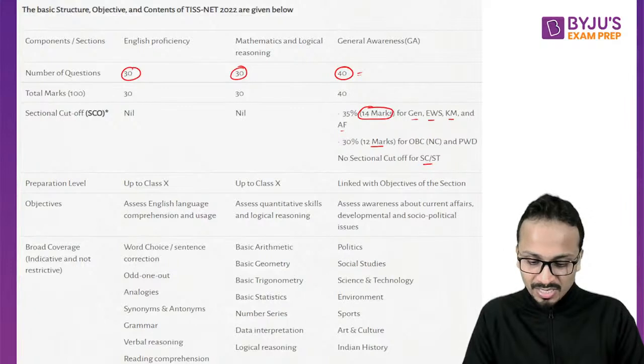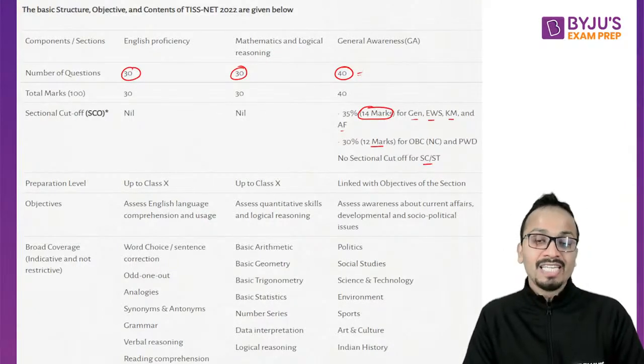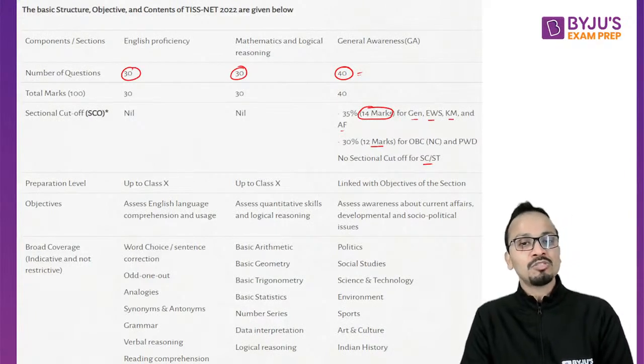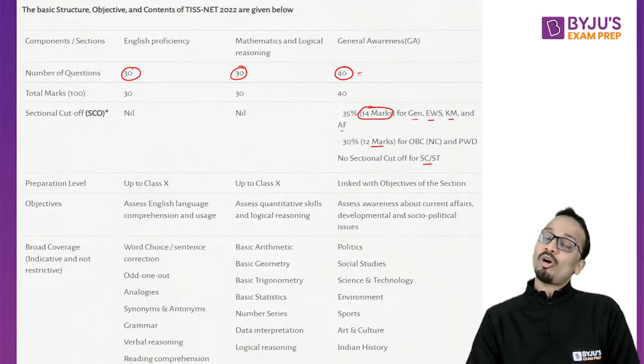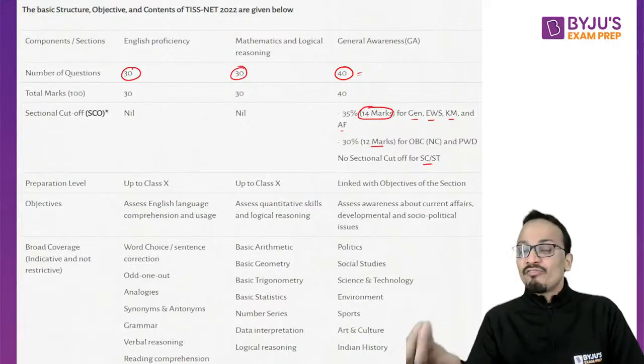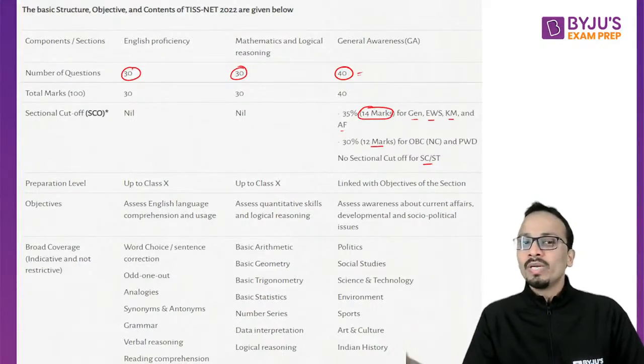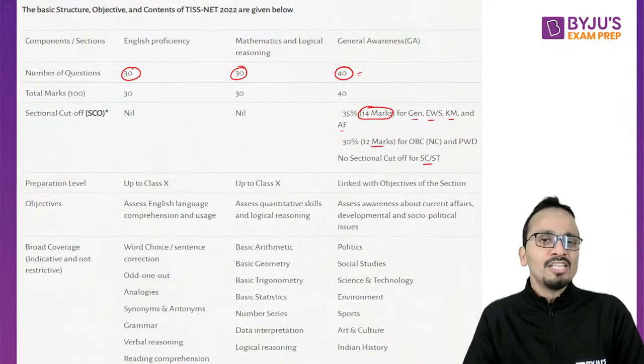Now, Jagdish, is there a student exchange program in TISS? Yes, definitely, Jagdish. There is a student exchange program, but this opportunity is given to a very small number of students, like one or two students in a batch of around 70 students.